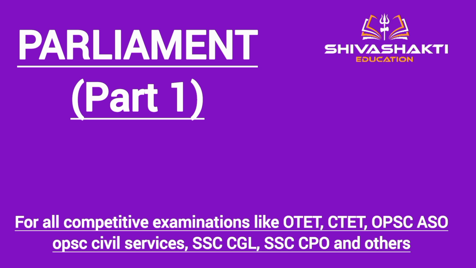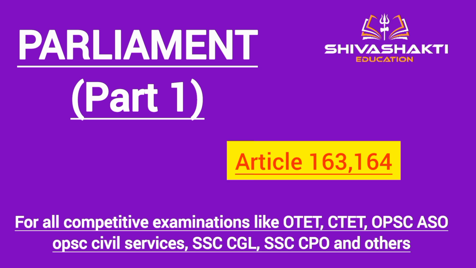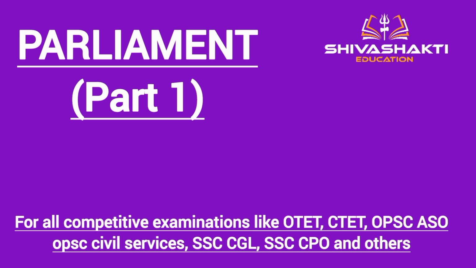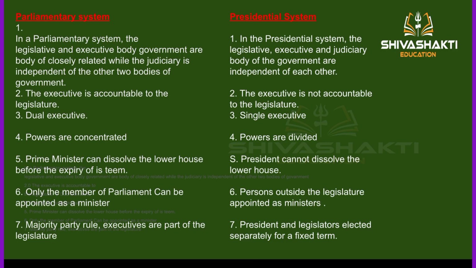So simply we have to remember four articles today, and that is Article 74 and 75, which tell about the parliamentary form of the government at the center, and in the same way Article 163 and 164 tell us about the parliamentary form of the government in the state. The Constitution of India has opted for the British parliamentary system of government rather than the American presidential system of the government. Here, it is telling us about the two systems, that is the parliamentary system and the presidential system, and we are going to differentiate between both of these systems.